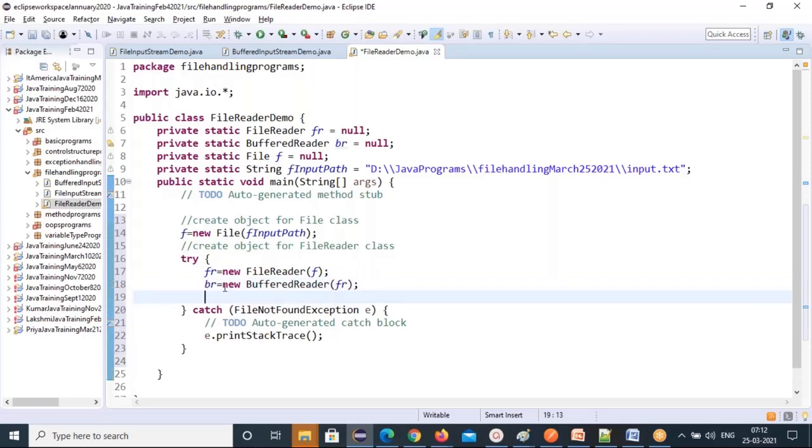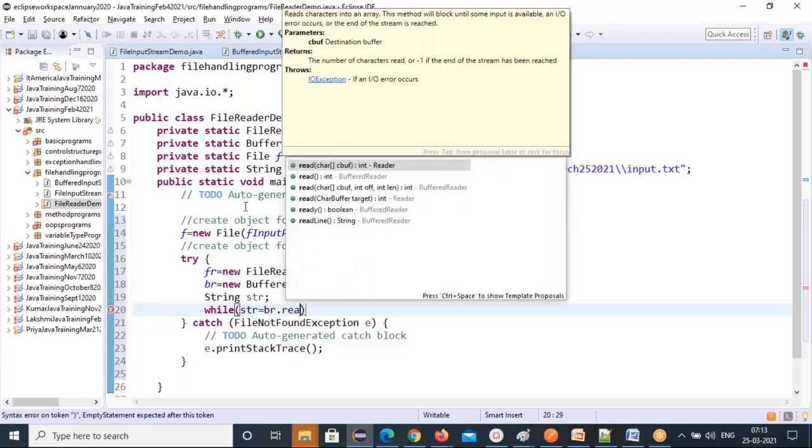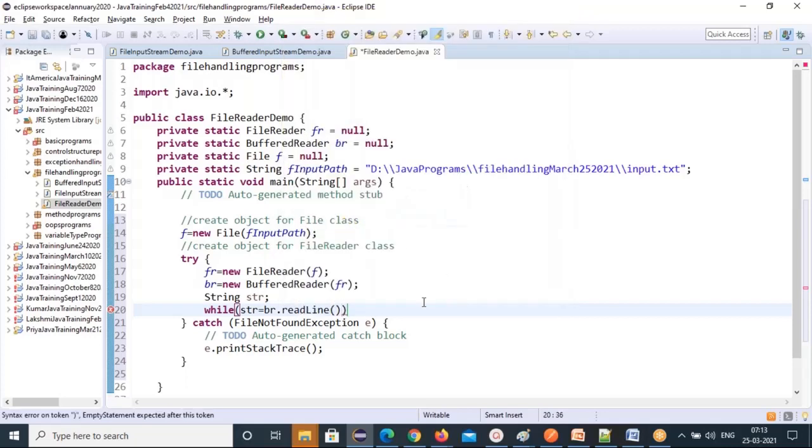Then new BufferedReader, and you can pass it now. If you use the BufferedReader, what will happen? The entire line will be read. Entire line means it's a string. So a string str, you can read entire lines. So str equal to br.readLine method. There is a readLine method. Can you see this? You can use the readLine method. Entire line you're